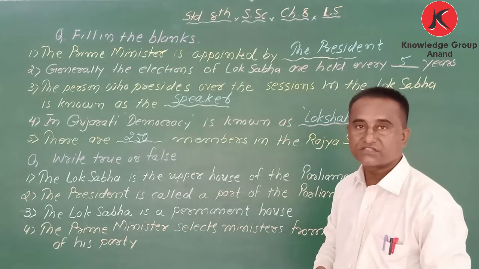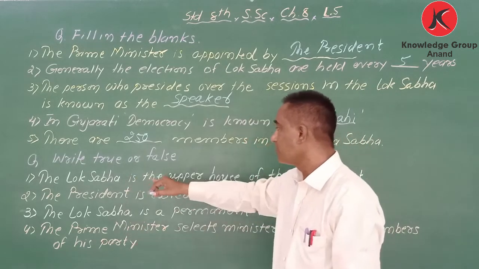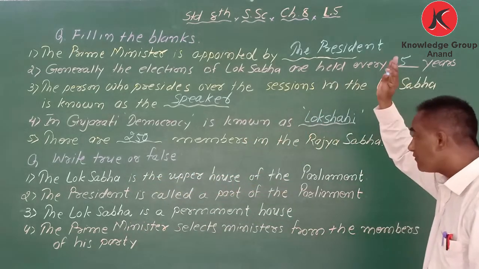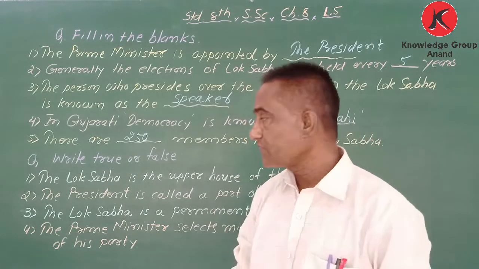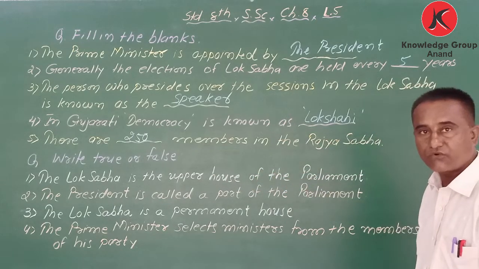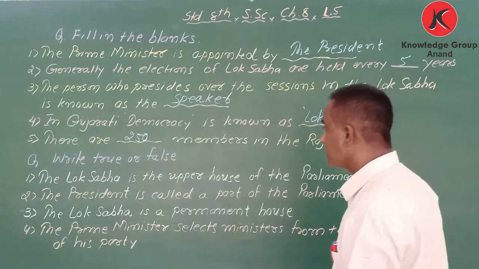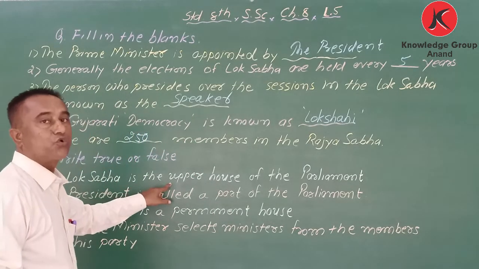Next exercise. Write true or false. Number one, the Lok Sabha is the upper house of the parliament. True or false? My dear student, Lok Sabha, upper house?